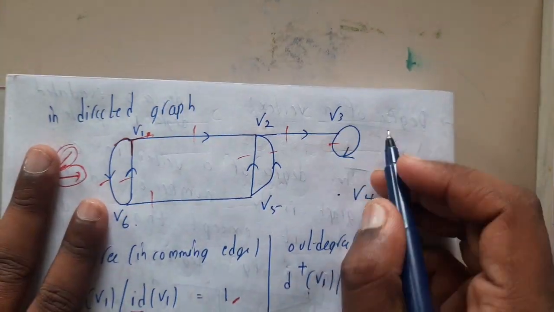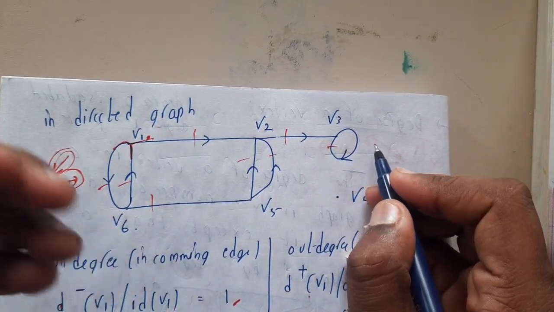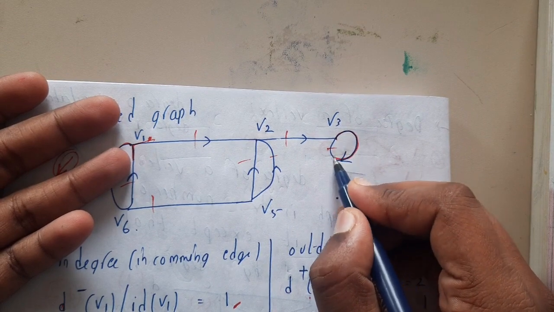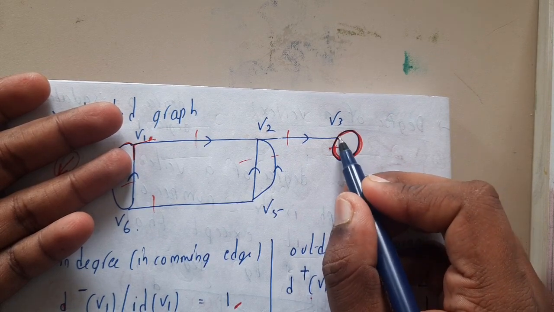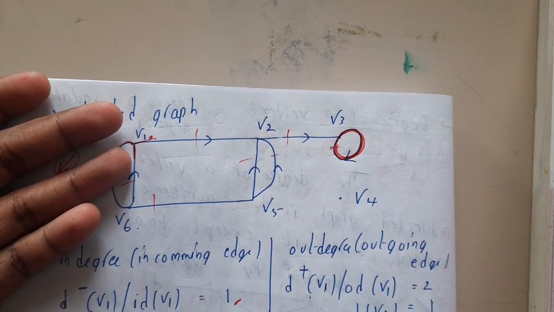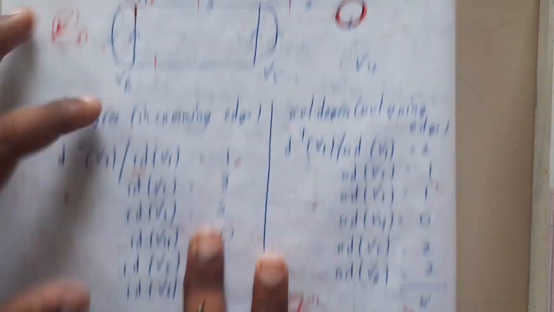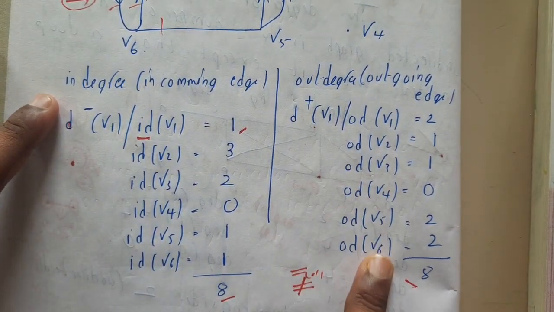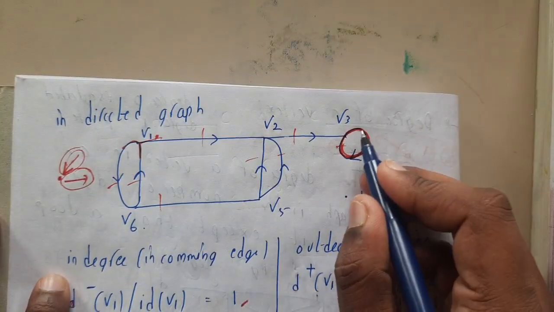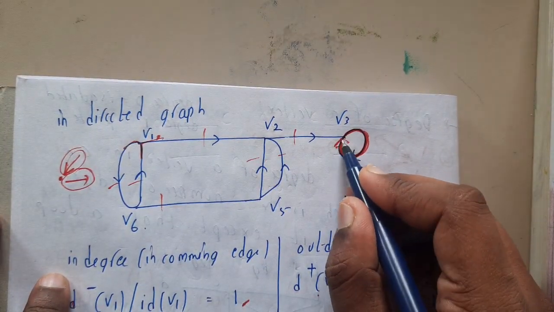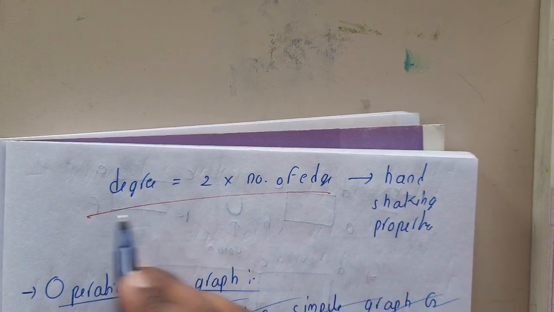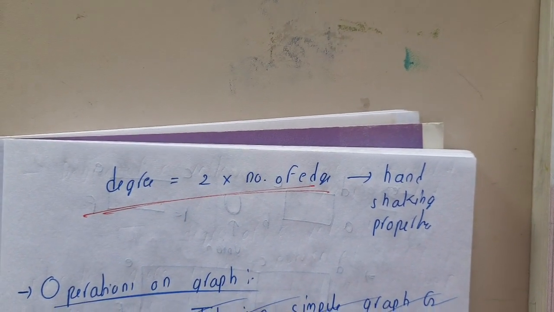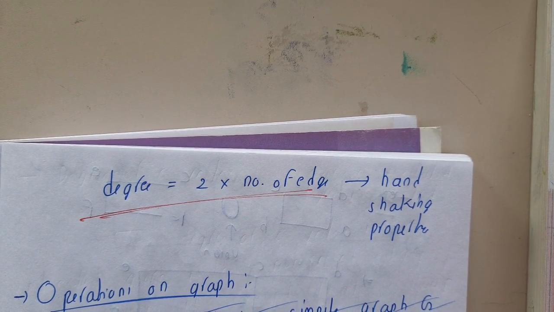In this way, if you recall, in the undirected graph at v1 we assumed 2 paths, right? But here it is directed, so we'll be considering only one. At v3 the outgoing edge is 1, so outgoing will go in this direction. So at v3 it is 1, and this edge will be incoming to it, so that is 1 and this is 2, so incoming will be 2. In this way you will be working on the degrees, guys. This is nothing but the handshaking property which we discussed. It is popularly called the handshaking property, that is, degree is equal to 2 times the number of edges.